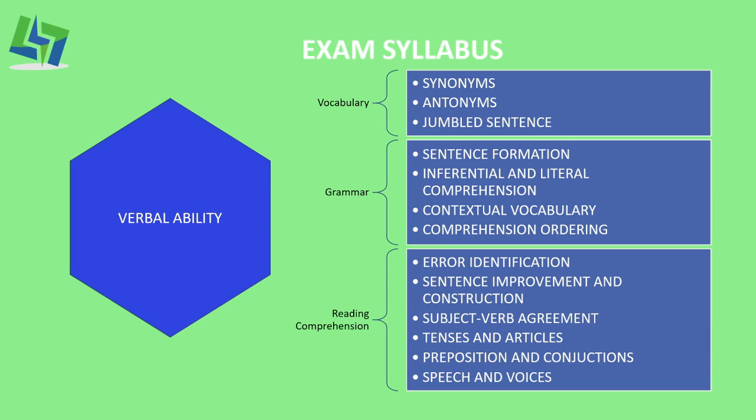Now coming to the verbal part, it can be divided into 3 categories. First, vocabulary, which includes synonyms, antonyms and jumbled sentence. The second part is grammar, which includes the chapters sentence formation, inferential and literal comprehension, contextual vocabulary and comprehension reading.